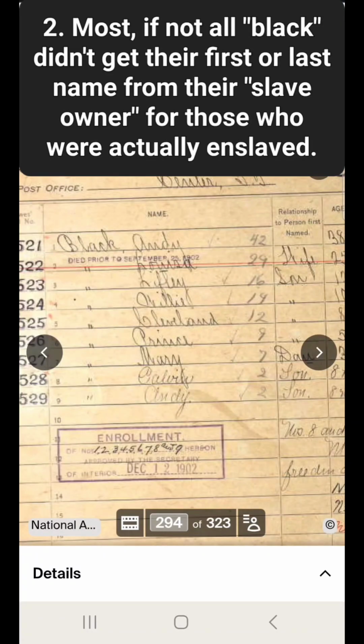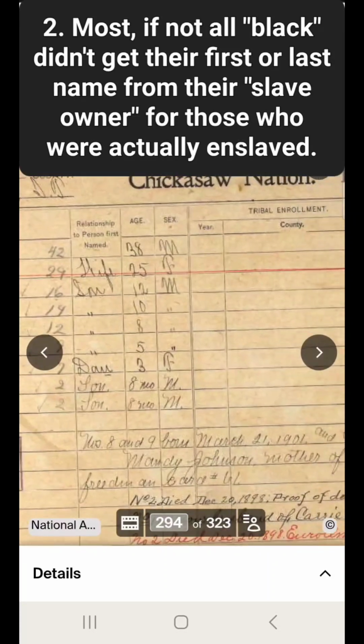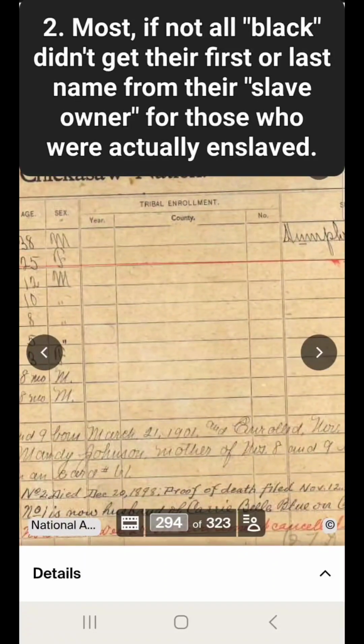So this is the record in the Indian Territory for my great-great-grandfather, Andy Black. My ancestors were the Chickasaw Indians that went into the Indian Territory and settled there after the Indian Removal Act of, I think it was 1830.